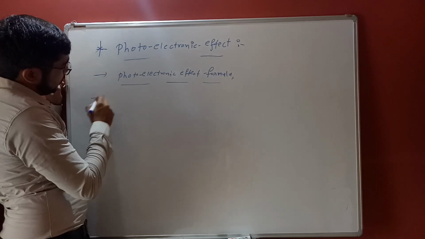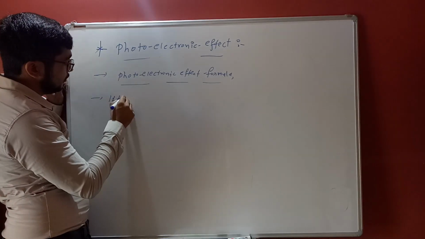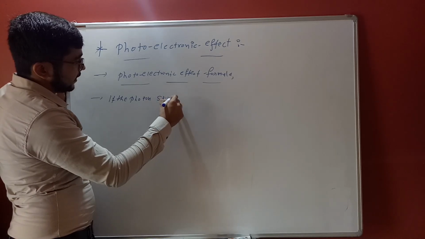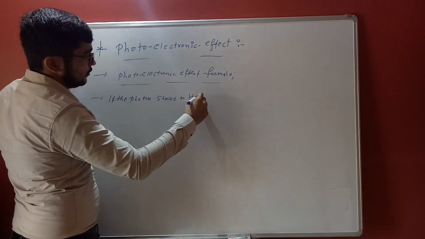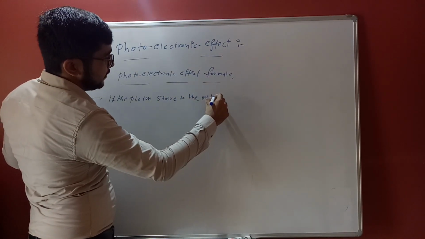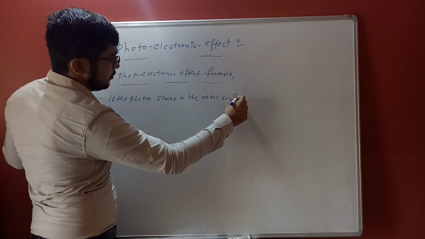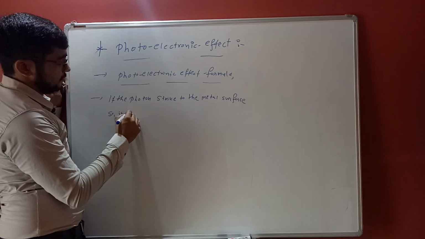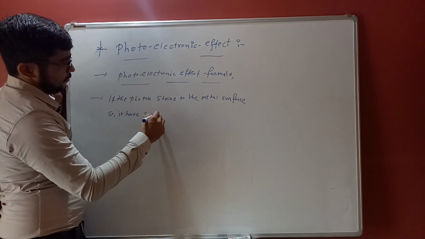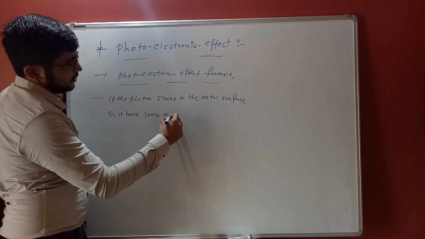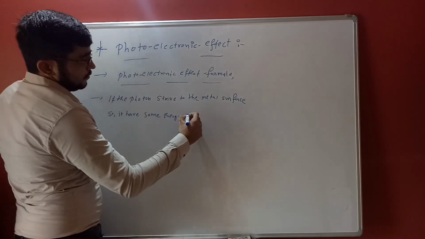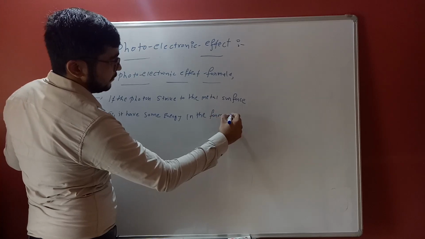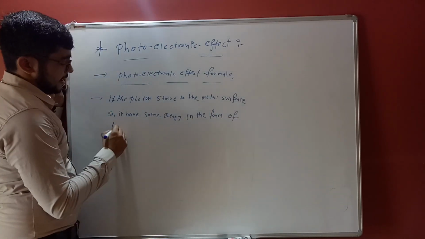Okay, so if a photon strikes the metal surface, it has some energy in the form of h mu.